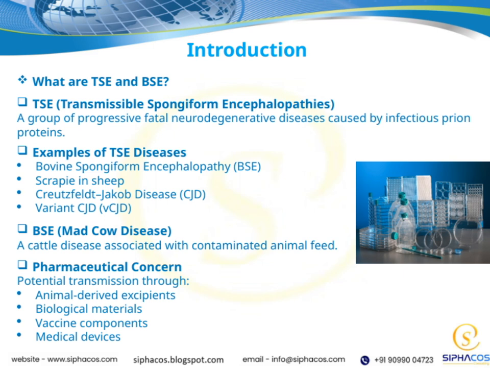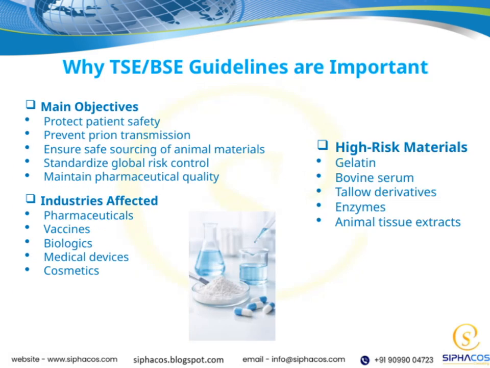This matters a lot in pharmaceuticals, where animal-derived ingredients or biological materials could potentially carry these risks. When we talk about high-risk materials, we're referring to things like gelatin, bovine serum, tallow derivatives, enzymes, and animal tissue extracts. These substances can carry risks if not handled properly, especially concerning prion diseases like TSE and BSE. That's why guidelines are crucial.